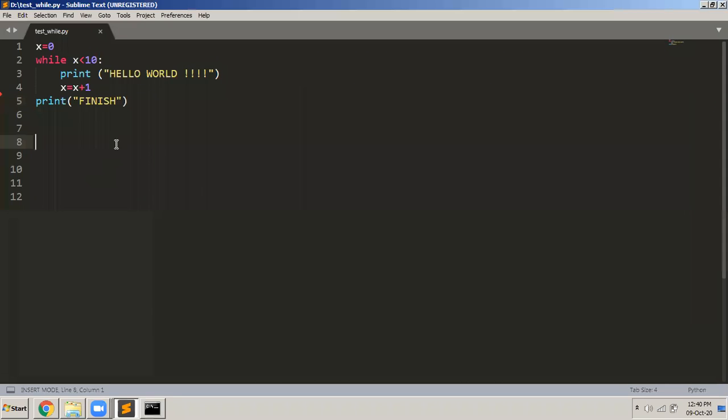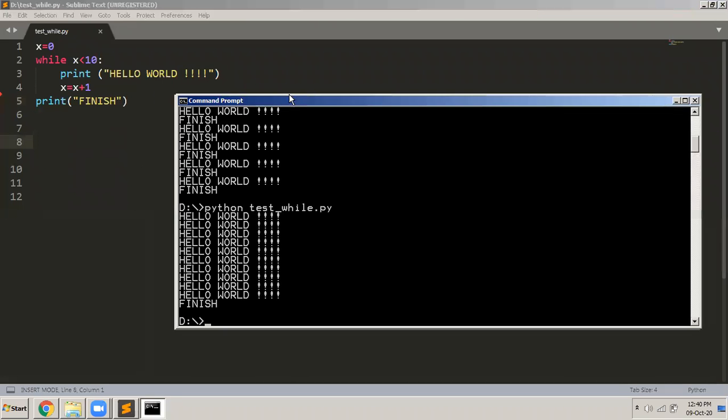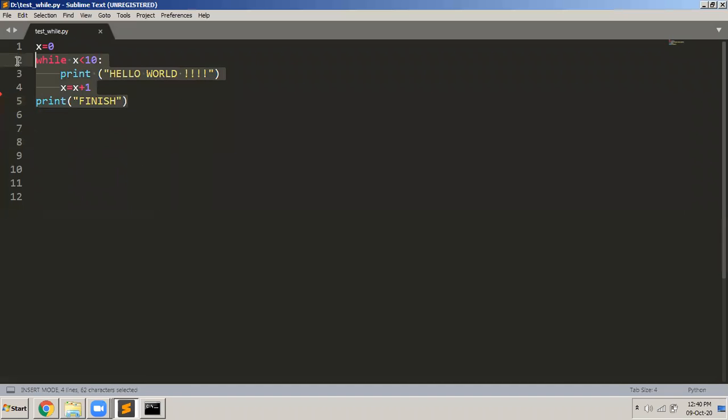Now let me write some more programs. Using the while loop, let me write some more programs so that you become comfortable with it. This is a very simple program. Let us say I want to write a program using the while loop to display all the even numbers between 0 to 100.